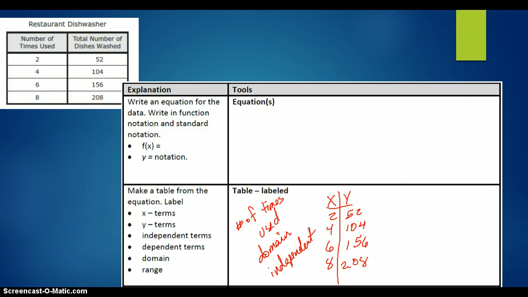And the reason I label it different is because it's labeled different. We're not talking about X and Y's anymore. We're talking about a function in a real life situation. So all of your answers are going to have to model the real life situation. The Y is the total number of dishes washed.